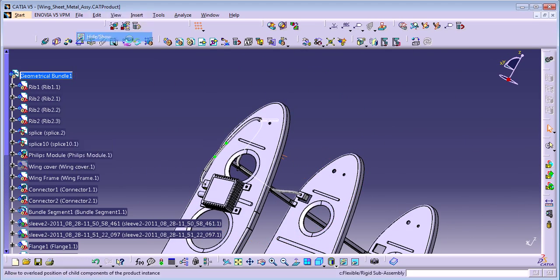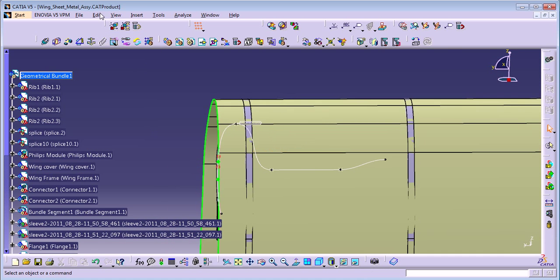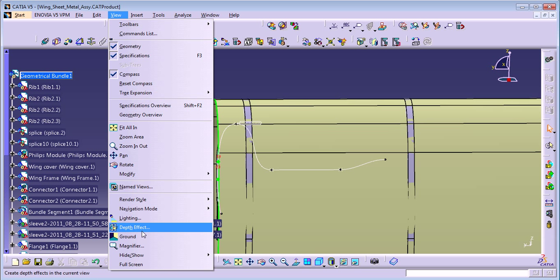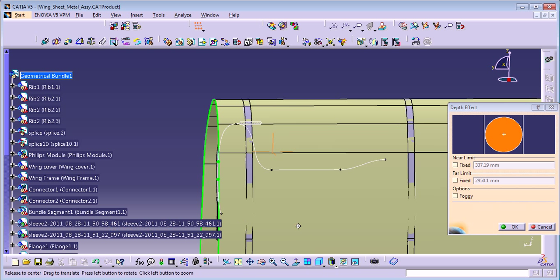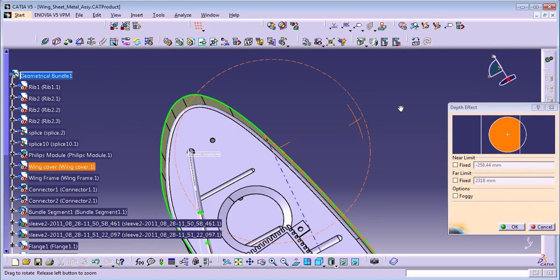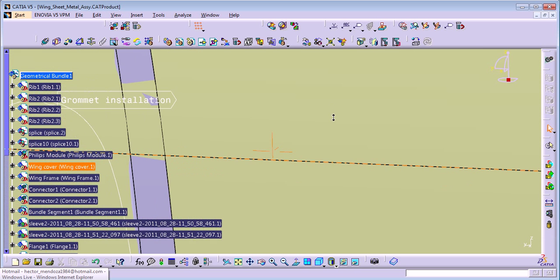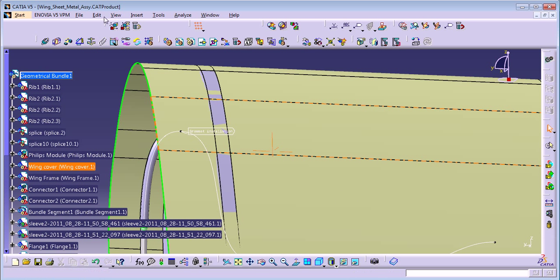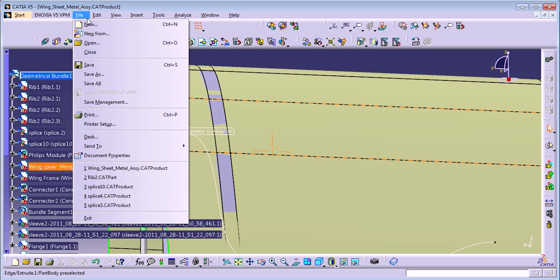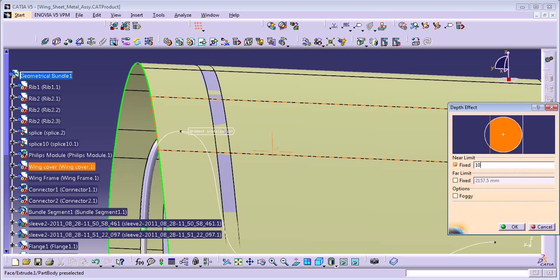Oh yes, and another tool that you can use, if you go to the View menu, you're going to have the depth effect. This is very helpful because let's suppose you have this and you cannot see the inside of this assembly, so you can just play with the values here. It means when you zoom in, you can have a better view.